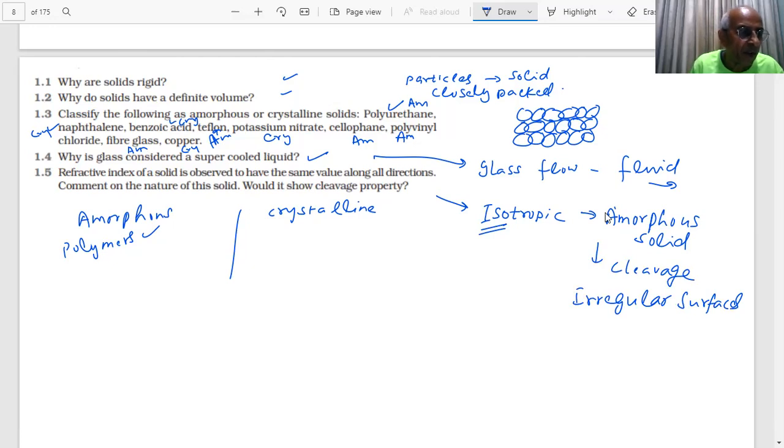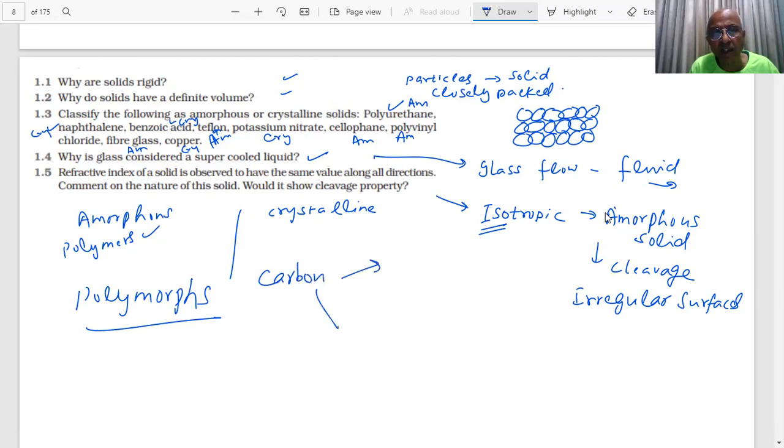And there is one more important type of substances, which are called polymorphs. What are polymorphs? For example, carbon can exist in two crystalline forms, graphite and diamond.